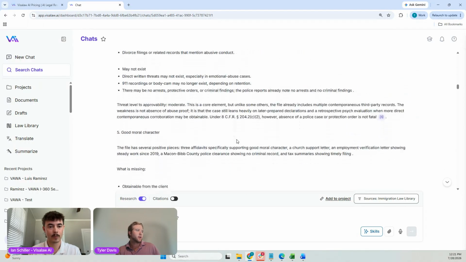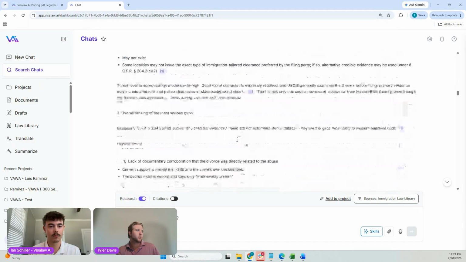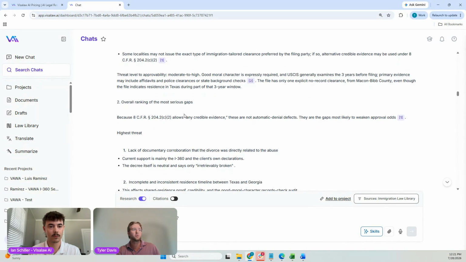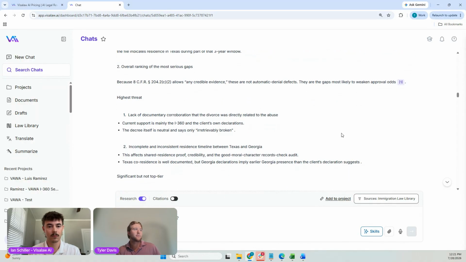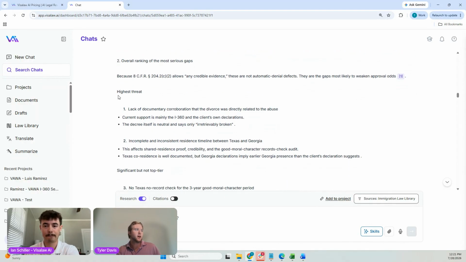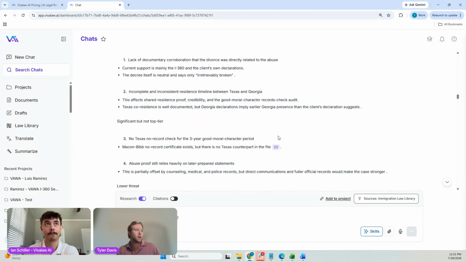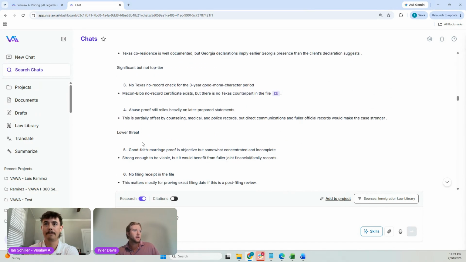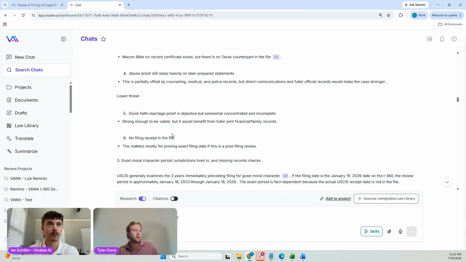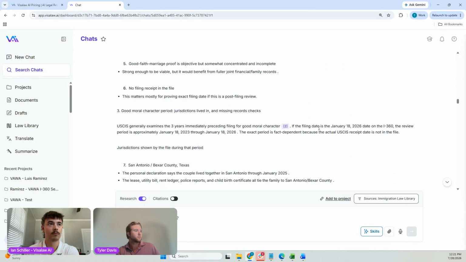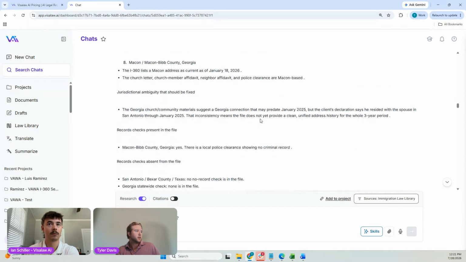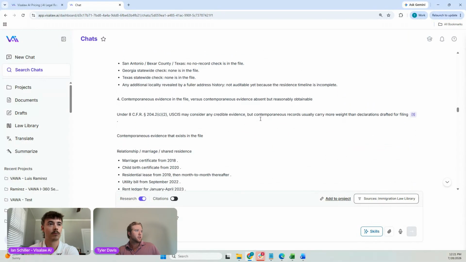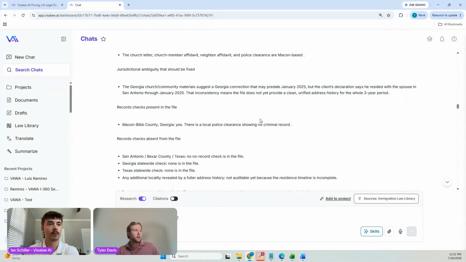And if I scroll down a little bit more, well, before we get there, we also get that overall ranking of the most serious gaps. So not only are we getting the gaps themselves, the AI can read into it to give us the highest threat, also significant but not top tier threats or gaps, as well as lower threat gaps, ranking those for us. And then this is going to be a list of all the missing records that we have.